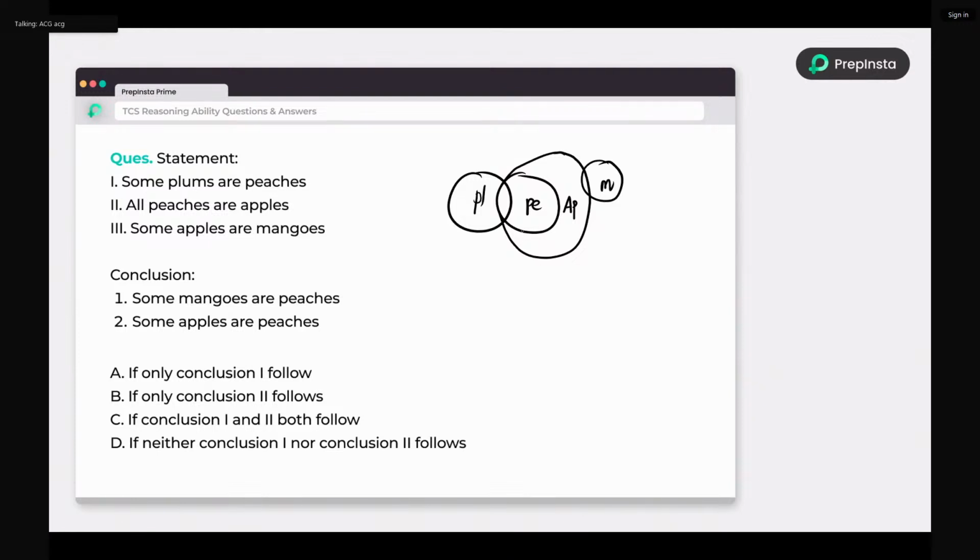So after creating the diagram, what do you have to do? This is the second thing, right? What to do is very simple. Just look here. Some mangoes are peaches. So look at only the mango set. I have taken the red color and I am highlighting those two particular sets. Mango is here. So carefully observe. This is the red circle, and peaches. Guys, just look at those two red circles. Those two red circles are independent of each other. Am I right or not?